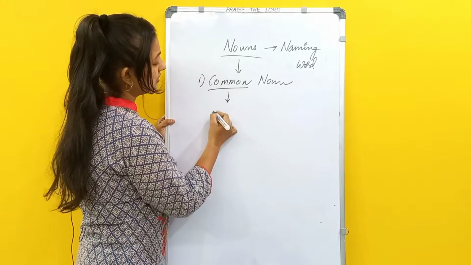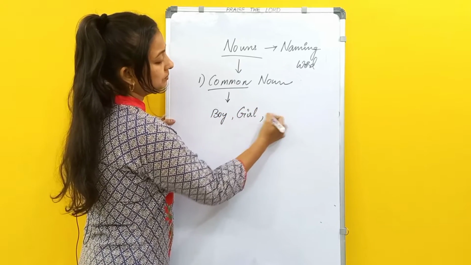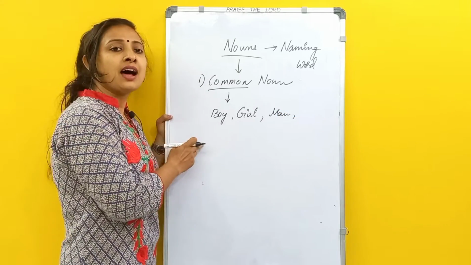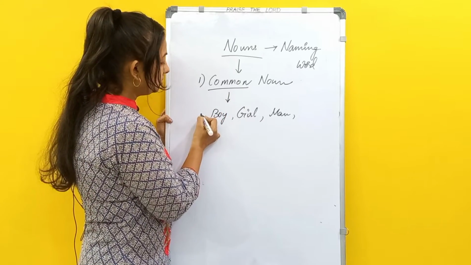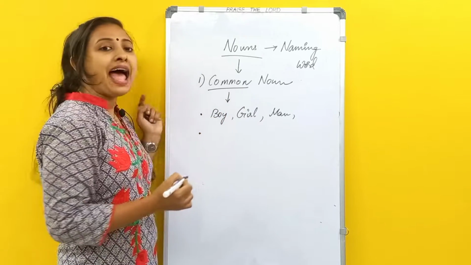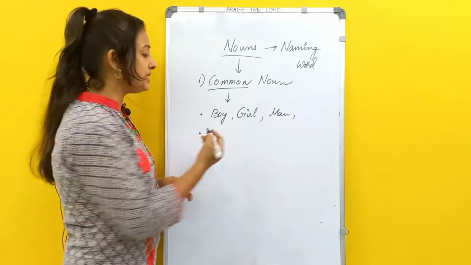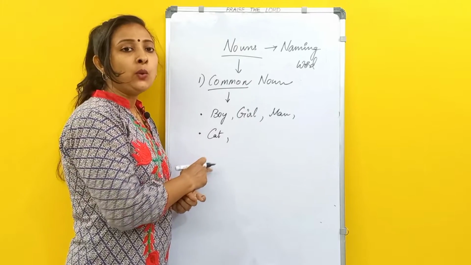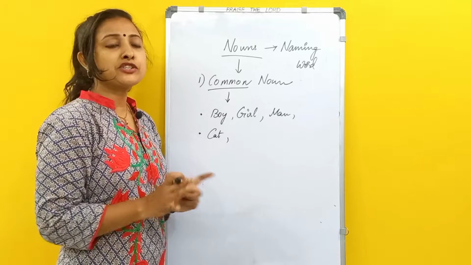So like boy, girl, man, all these are common nouns. Coming to animals, all the names of animals in general. Cat. Here we are not saying whether it is male or female. We are not mentioning the gender.